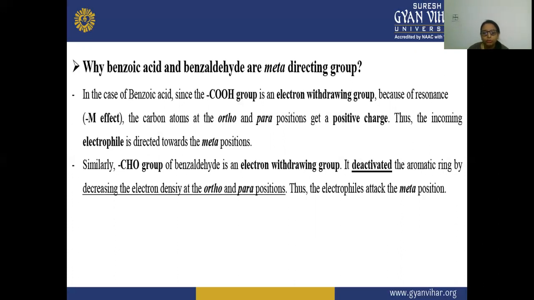So it deactivates the aromatic ring by decreasing the electron density at the ortho and the para position. This CHO group that is attached to benzaldehyde is an electron withdrawing group. It means it is withdrawing electrons from this benzene ring, so it will deactivate the aromatic ring. By this deactivation, there is a decrease in the electron density at the ortho and the para position. That is why the electrophile will attack the meta position. So both benzoic acid and benzaldehyde are meta-directing groups.